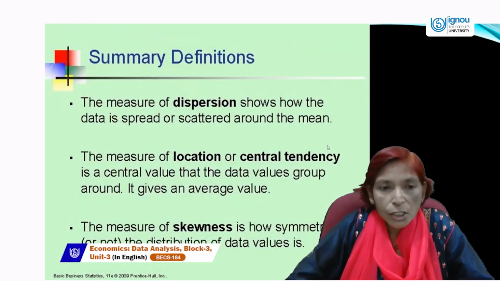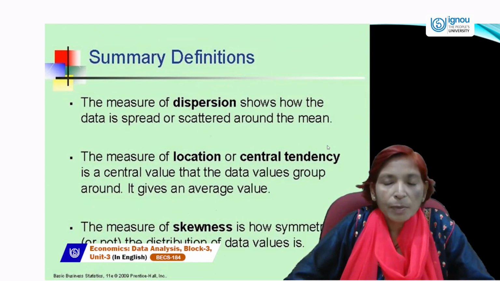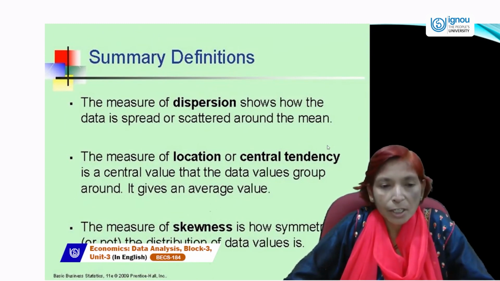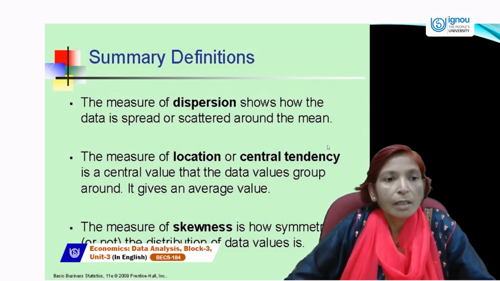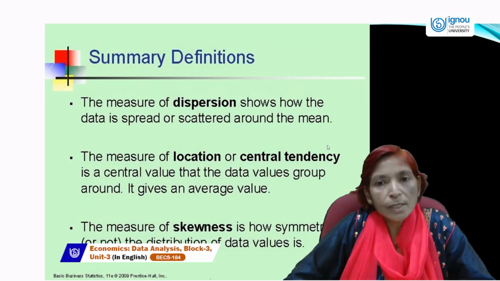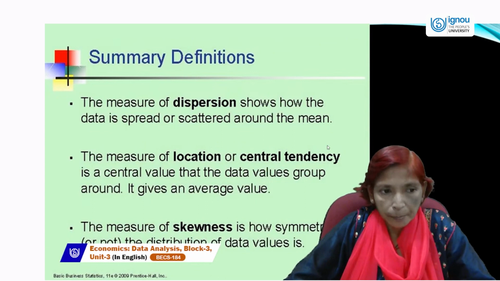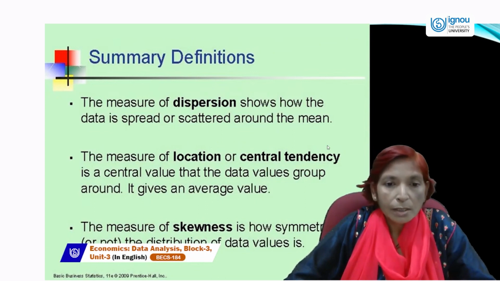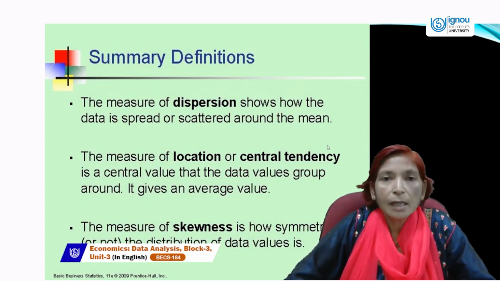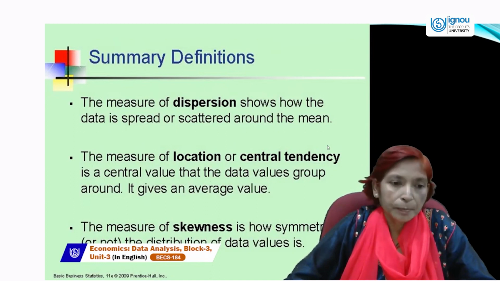Next, the definitions which we have done. Now the measures of dispersion. Here is the summary of all these definitions which we have studied in today's session. The measures of dispersion show how the data is spread or scattered around the mean. The measure of location or central tendency is a central value that the data values group around. It gives an average value.